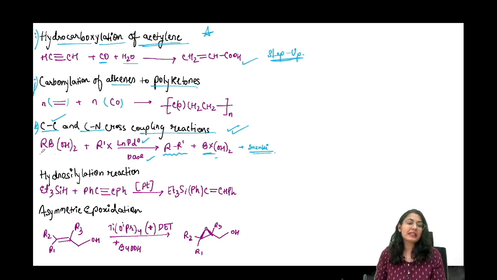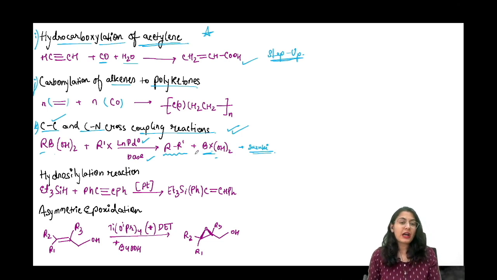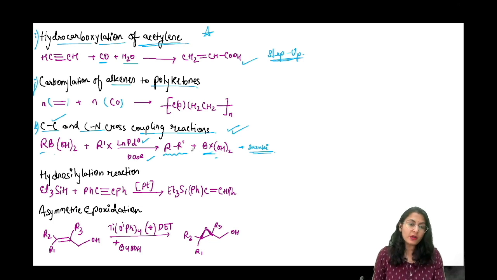BXOH2. मतलब ये R की जगह X आ गया है. What is X? It is an electronegative element or a leaving group. Okay, this is how you're going to form a carbon-carbon bond. And in few cases, let's say उसका नाम है Buchwald-Hartwig amination. इस reaction के case में carbon-nitrogen bond also forms. All right, no problem. L पे आते हैं, hydrosilylation reaction.